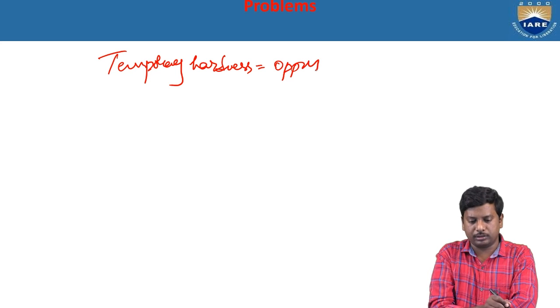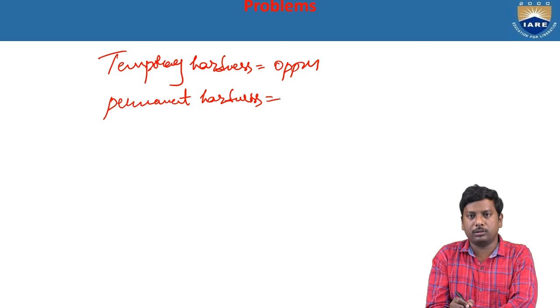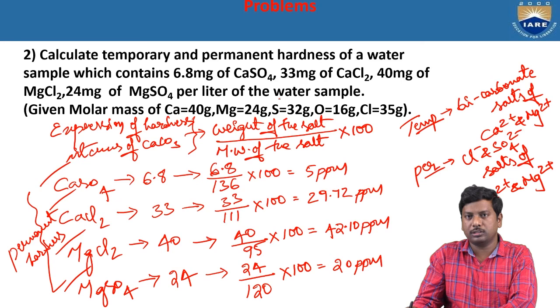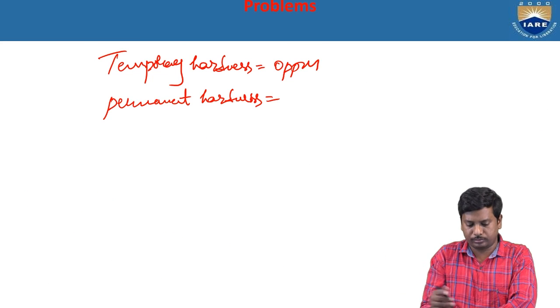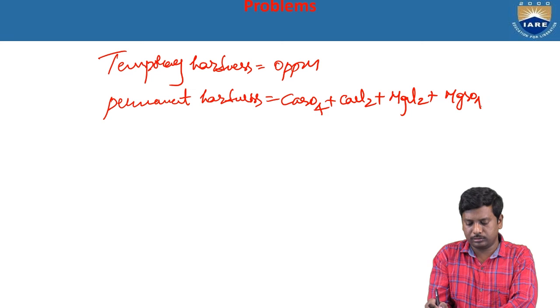Okay, next permanent hardness. Permanent hardness is equal to the given salts: calcium sulfate plus calcium chloride plus magnesium chloride plus magnesium sulfate.